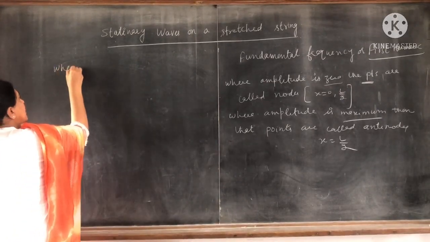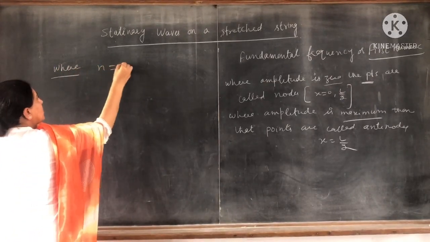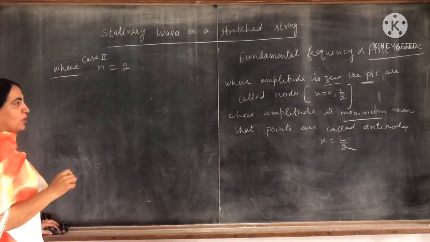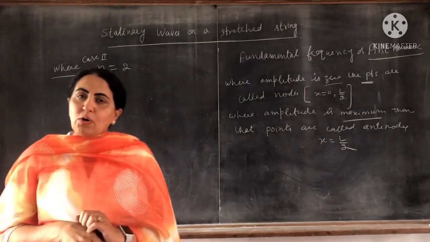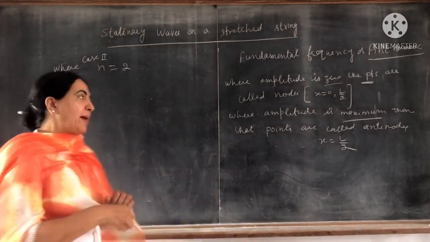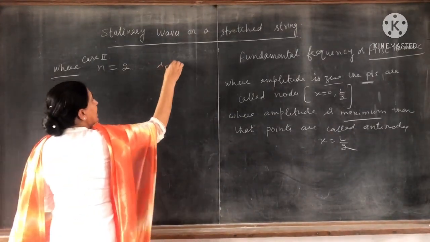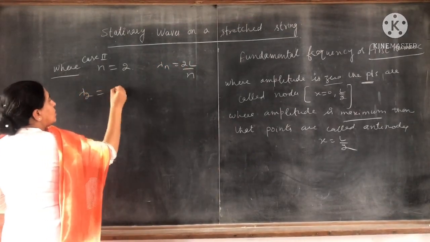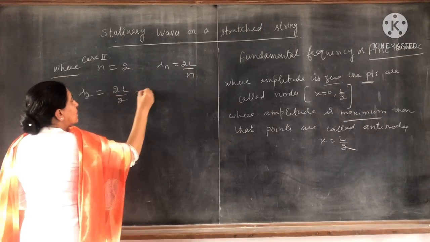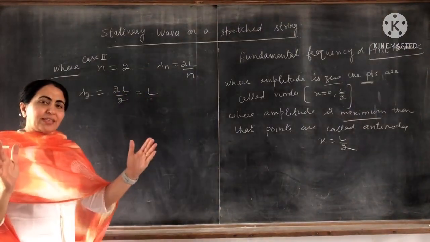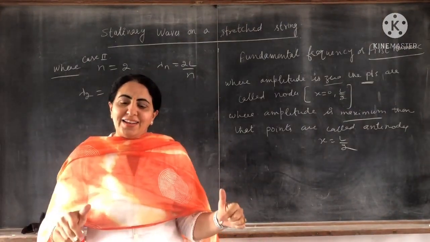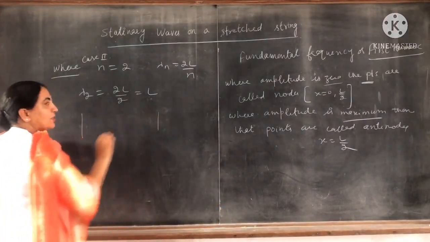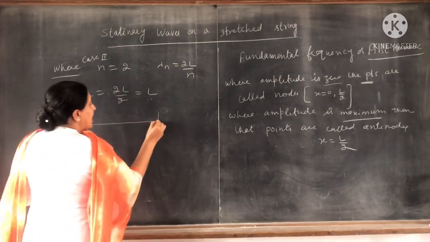This is the first mode, then the second mode, n equal to 2. Case second. So when n equal to 2, what about lambda 2? Lambda n is equal to 2L by n. So lambda 2 is equal to 2L by 2, that is equal to L. So the wavelength is completed in a length L. So this is the length of the string.